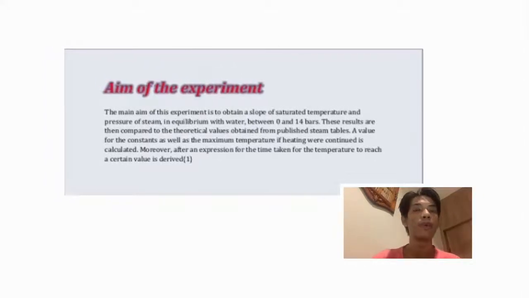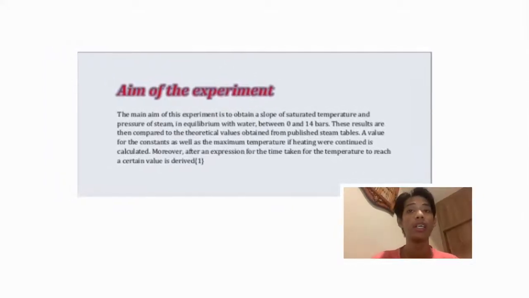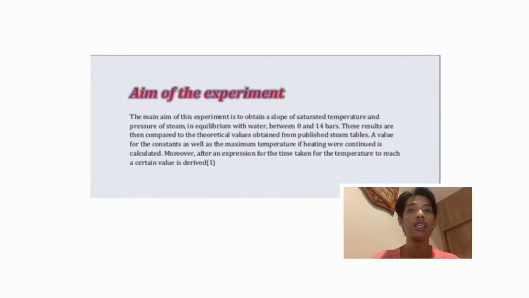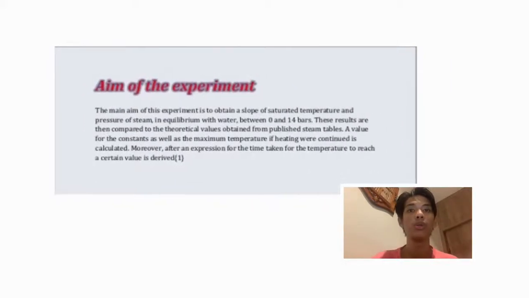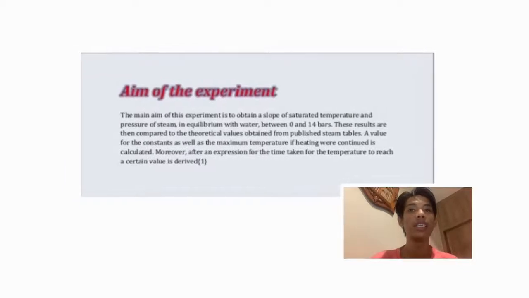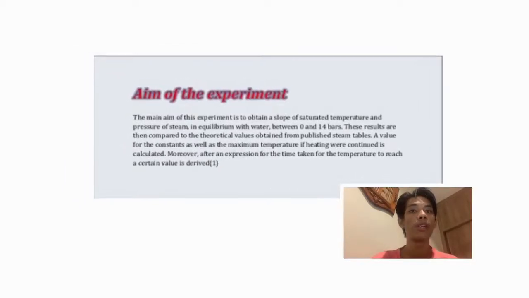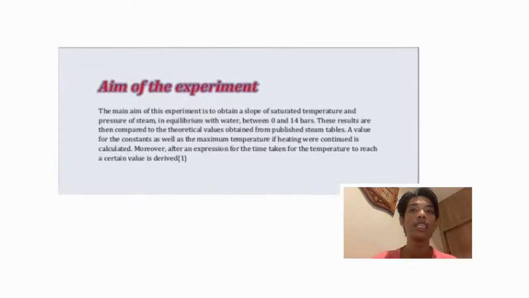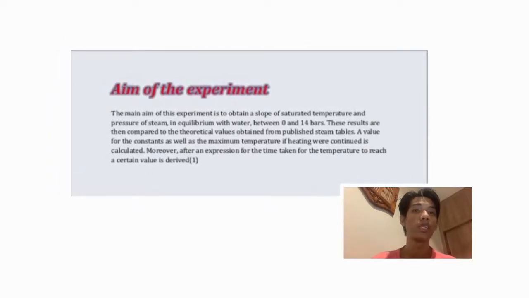Aim of the experiment, or objective of the experiment. The main aim of the experiment is to obtain the slope of the saturation temperature and pressure of steam in equilibrium with water between 0 and 40 bar.